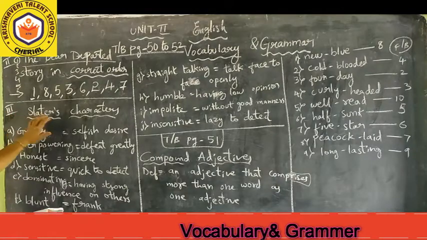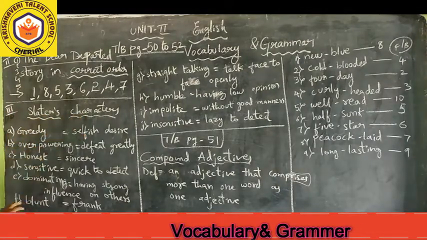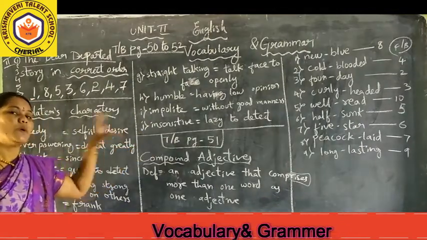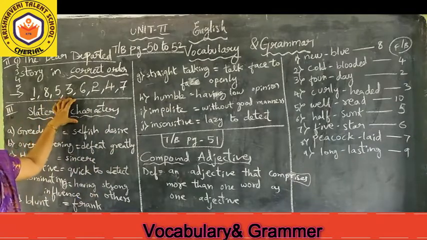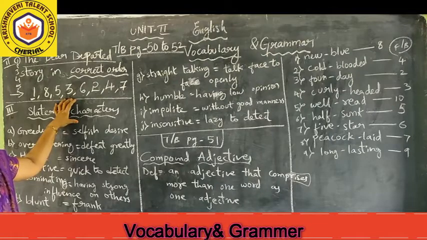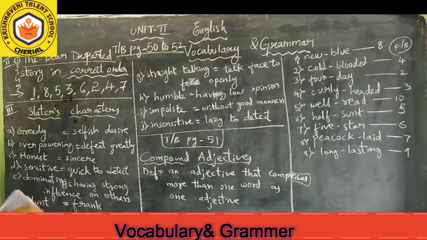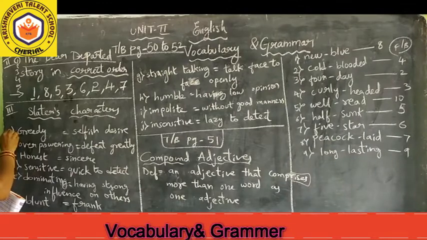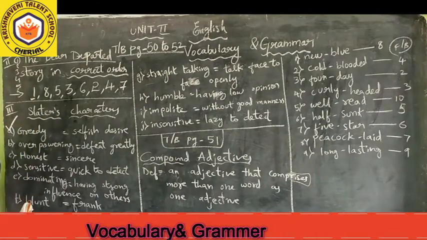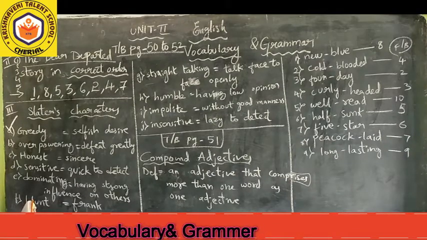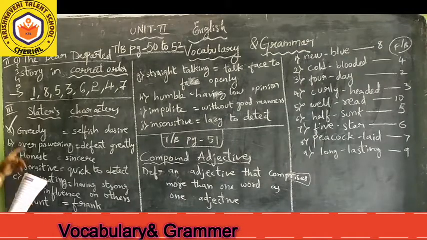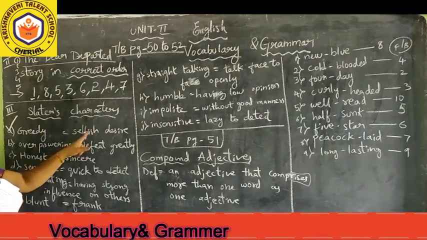It means Slater's characters he has given here almost A to J. But in this, only some are related to reality of Slater character. And some are not related to Slater's. So we have to tick right mark. If it is greedy, Slater, really she is greedy. Why? Because she is not satisfied with the old chest of drawers what she had. She is greedy about the bureau of father's. So greedy is nothing but selfish desire.